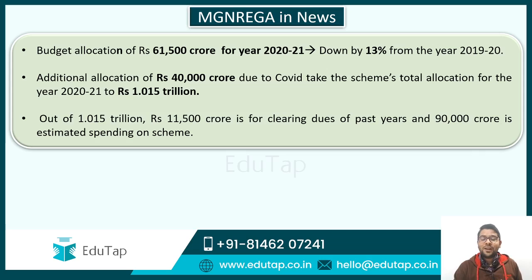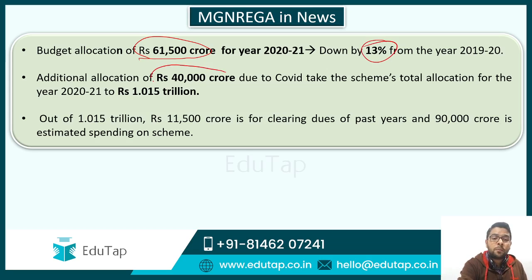Now we'll talk about the most important fact from our exam point of view, which is about the budgetary allocation regarding the MGNREGA. So guys, the budgetary allocation for the current financial year is rupees 61,500 crore. Guys, this figure is really important from our exam point of view because a direct question can be asked from this figure. Moreover, though this figure is down by 13% from the previous year, due to the current pandemic situation, an additional sum of rupees 40,000 crore has been allocated, which makes the total allocation for the scheme for the current financial year approximately rupees 1 trillion.